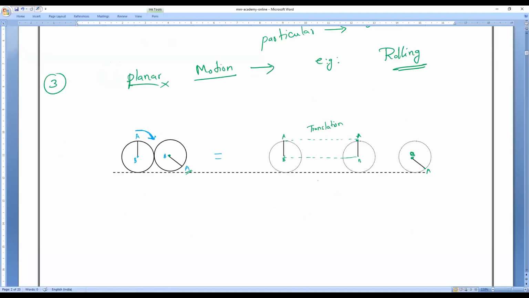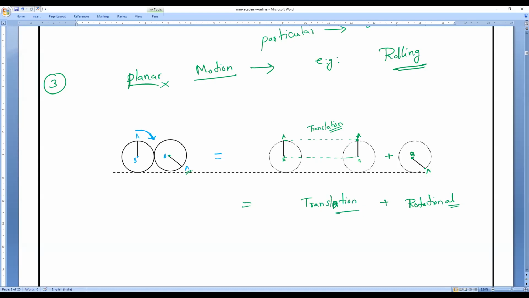Now from this you can tell me. At every particle, the distance between the two particles remains constant and they are parallel to each other, so that it is a translatory motion and it is revolving around a fixed axis. Revolving around a fixed axis means we used to call something. What is that motion? It is called rotational motion. Am I right or wrong? Please respond. And each particle traveling the same distance, parallel to each other's path, so that is why it is called translation motion.